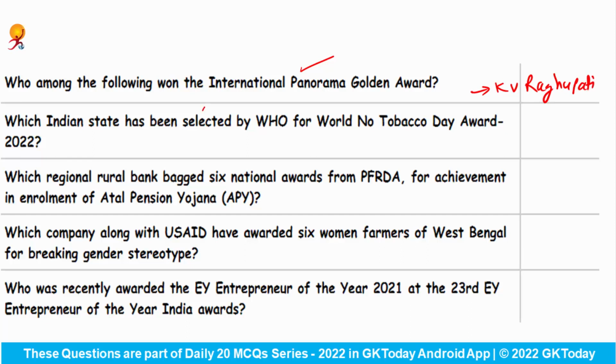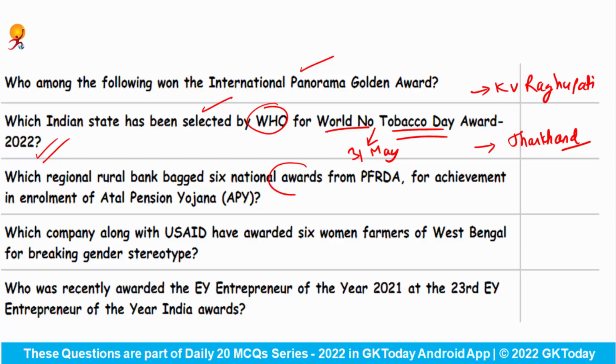Which Indian state has been selected by the World Health Organization for World No Tobacco Day Award 2022? First of all, this day is observed on 31st of May, and this award has been presented to the state Jharkhand for its continuous effort to control the tobacco consumption. Which regional rural bank backed the 6 national awards from PFRDA for achievement in enrollment of the Atal Pension Yojana? This is the Karnataka Vikas Gramin Bank.